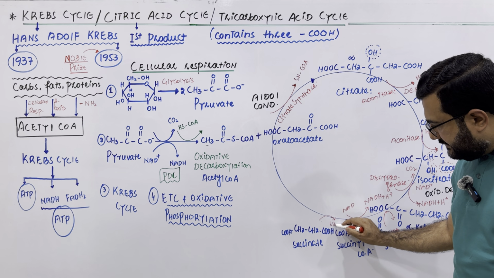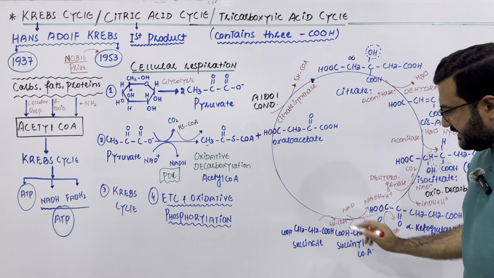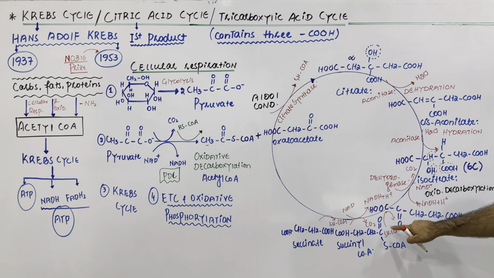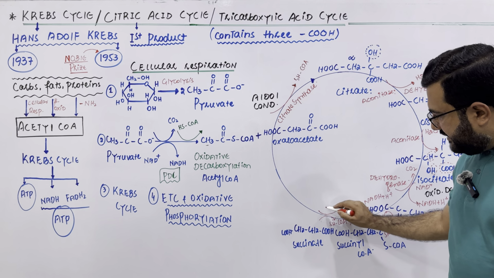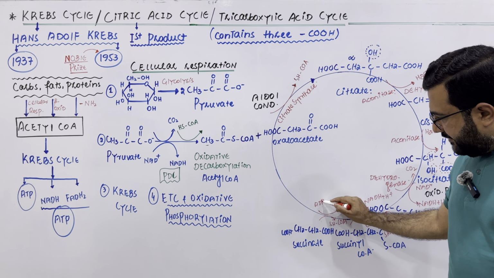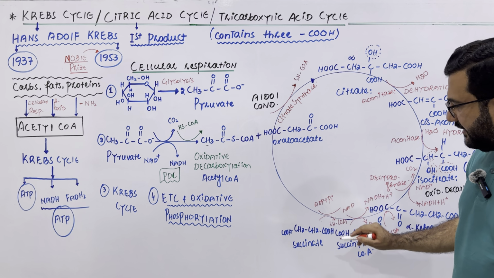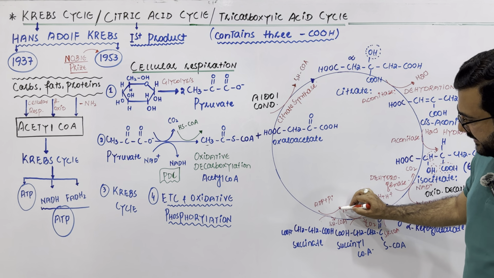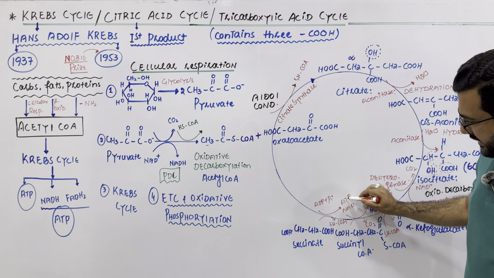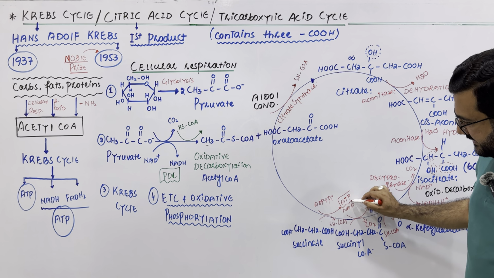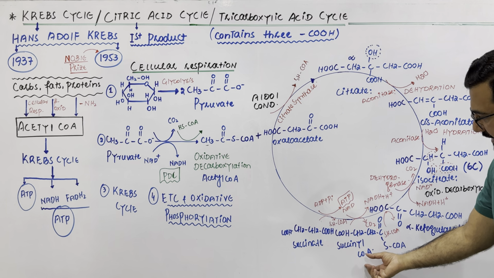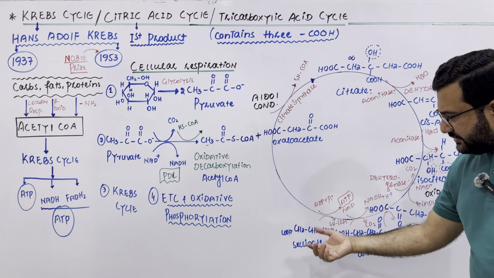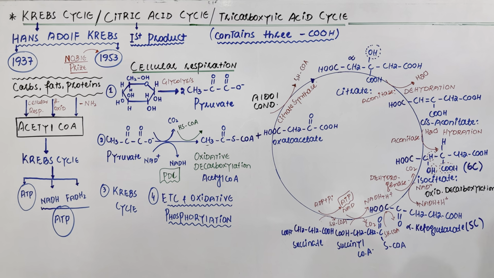First, the coenzyme A is removed from this carbon, and secondly, ADP joins with the inorganic phosphate, and it is converted to an ATP. So that is the only step where ATP is produced in the Krebs cycle, where succinyl coenzyme A is changed to succinic acid, or you can say succinate.